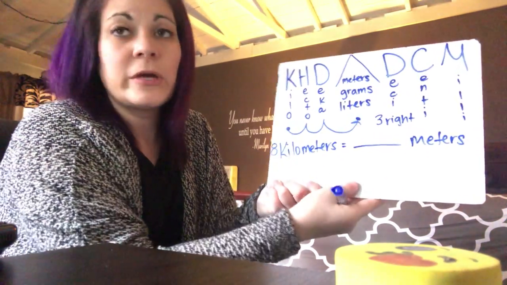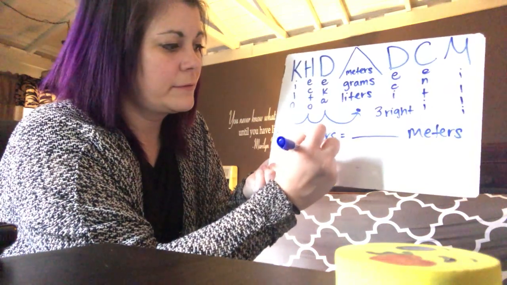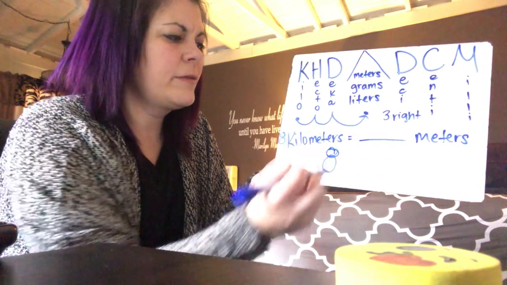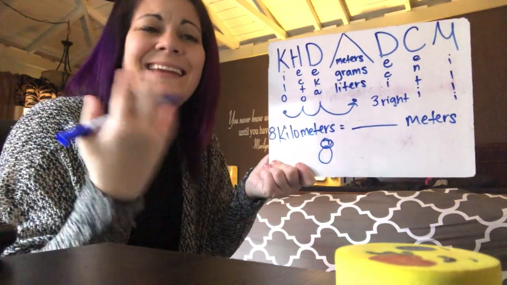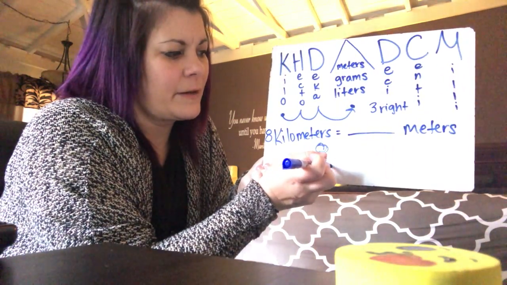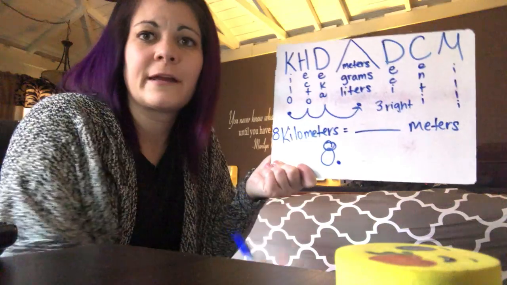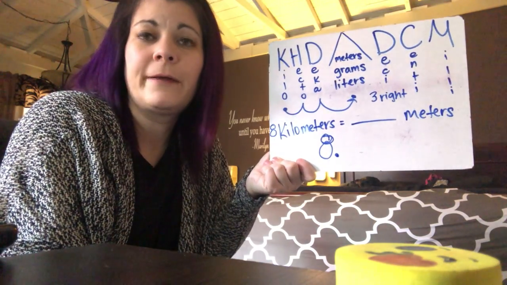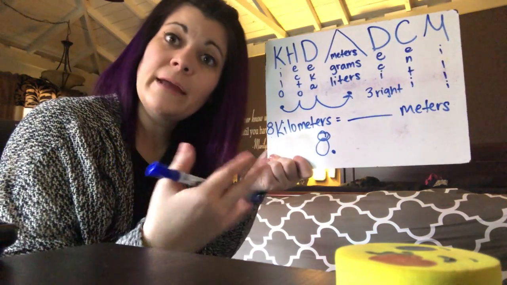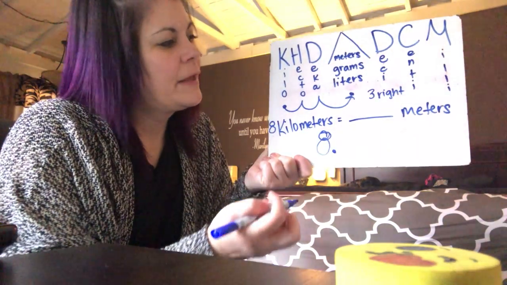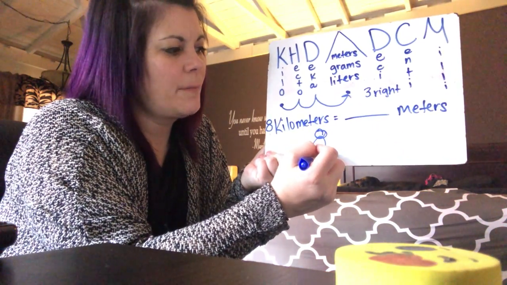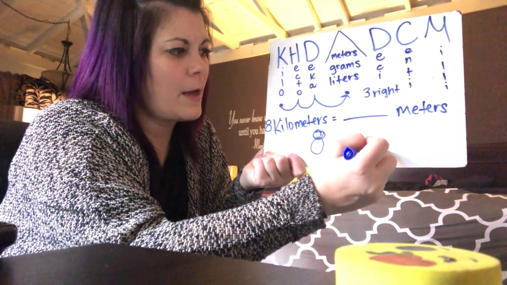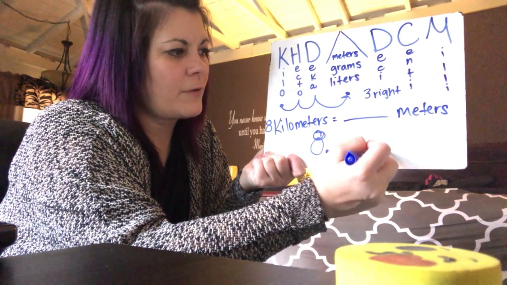So what you do is you take 8, and where's the decimal on 8? On whole numbers, the decimal is at the end of the number. It's at the very end of the number. We don't ever write it there because that kind of looks funny when we're just talking about 8. We don't need 8 decimal, but it's understood to be there. And so if that's jumping 3 to the right, we're going to jump the decimal 3 to the right as well. And our decimal's going to end right here.